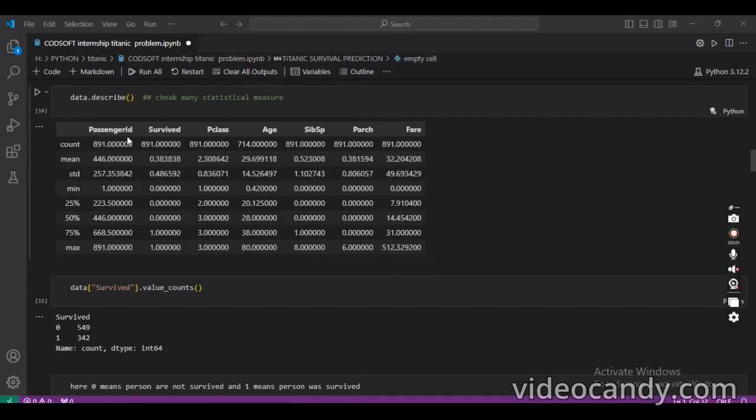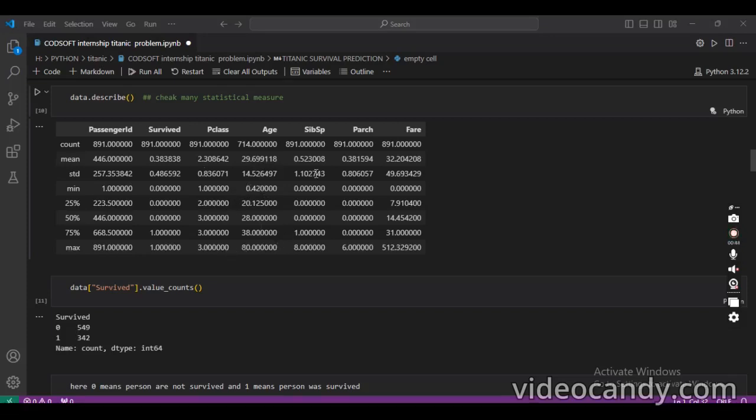Here we use data.describe to check the statistical measures of the columns. PassengerId is not very useful and does not give much information about this dataset. The mean age is 29, the standard deviation is 14, the minimum age is 0, which is not significant, and the maximum age is 80.